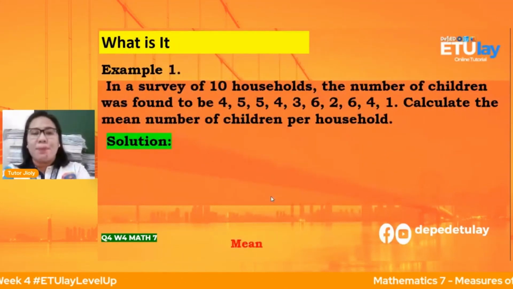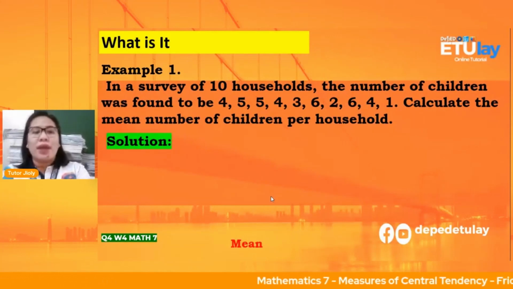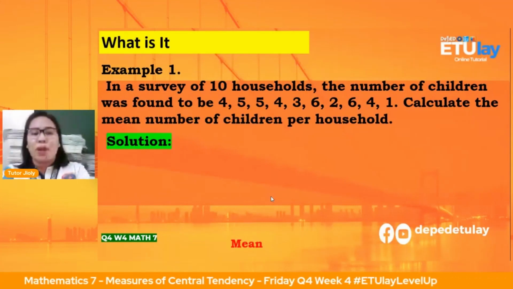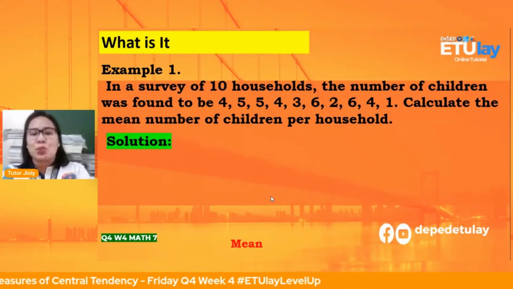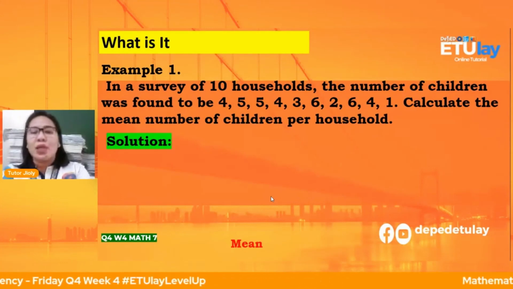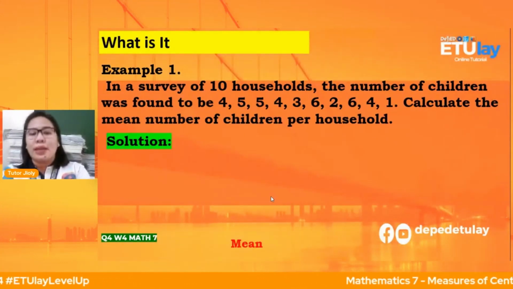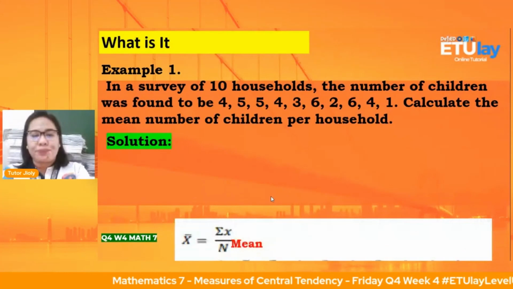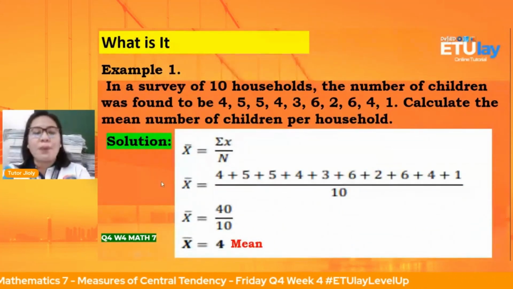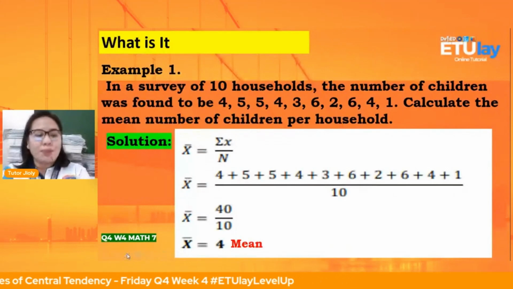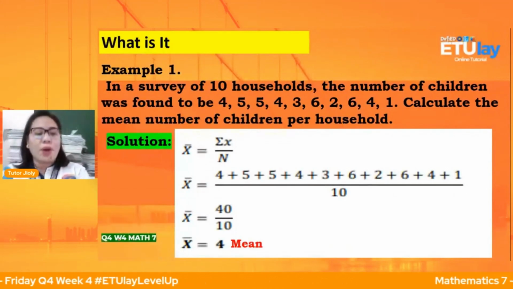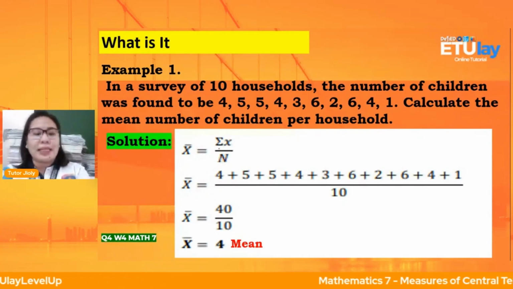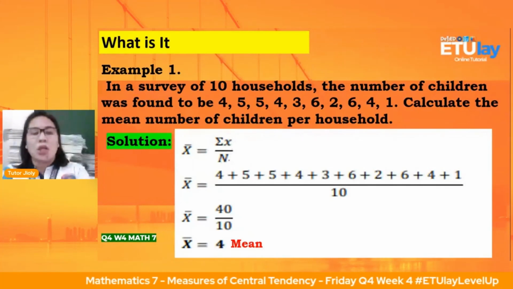Okay, so the first example that we have is in a survey of 10 households, the number of children was found to be 4, 5, 5, 4, 3, 6, 2, 6, 4, 1. Calculate the mean number of children per household. Ito yung solution natin. Copy muna natin yung formula, mga anak. Mean is equals to summation of X all over N.